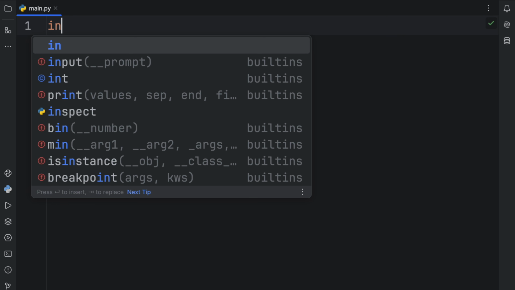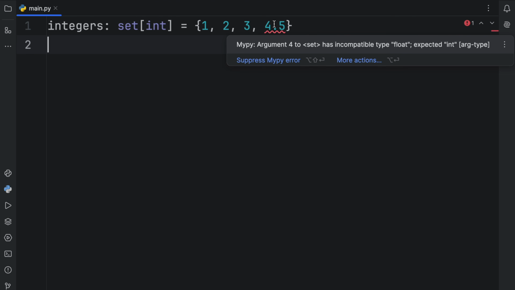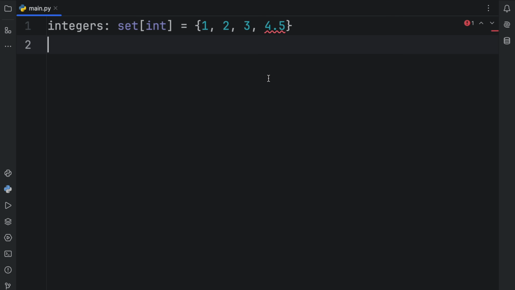Another example could be you having a set of integers. So set of type integer. And here you're typing in some integers such as 1, 2, and 3. And out of nowhere, you decide to insert 4.5. 4.5 is a float, and that can easily ruin our program or prevent our program from functioning normally if you use a float in a place that's expecting an integer. Now, if you have the mypy plugin, chances are you're going to see this syntax highlighting. In PyCharm, you can find it in the plugin store. Just type in mypy and you're going to find the plugin which allows you to actually see this highlighting.